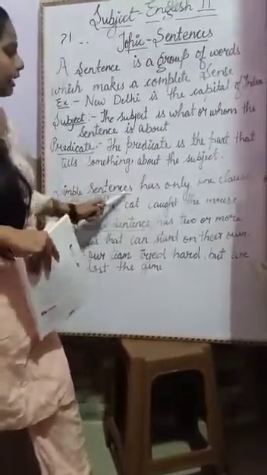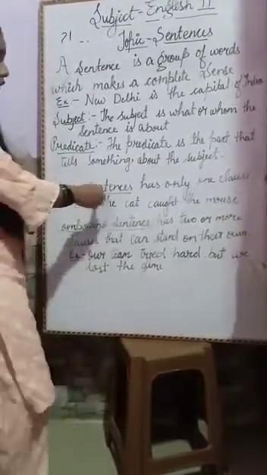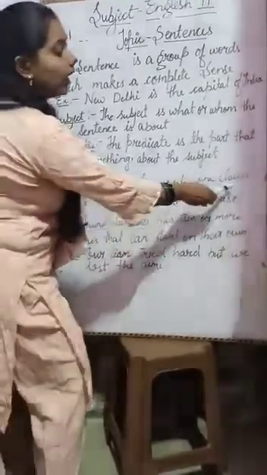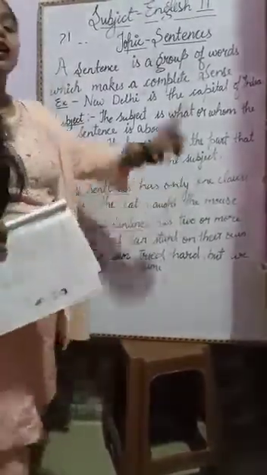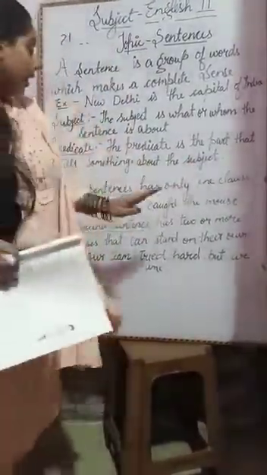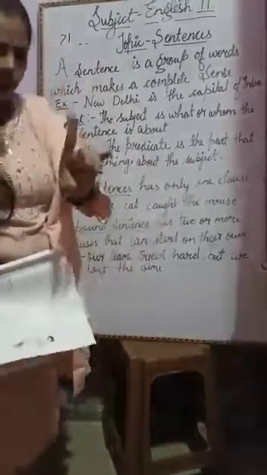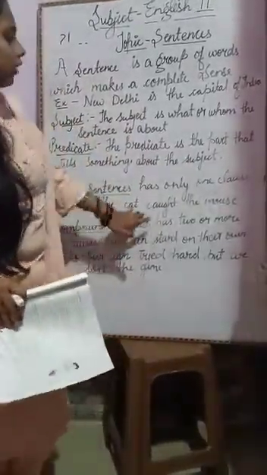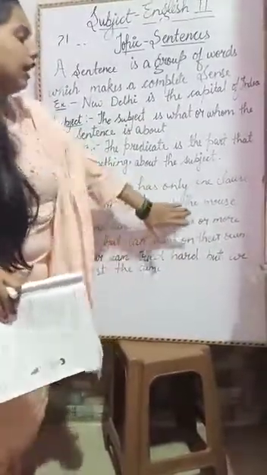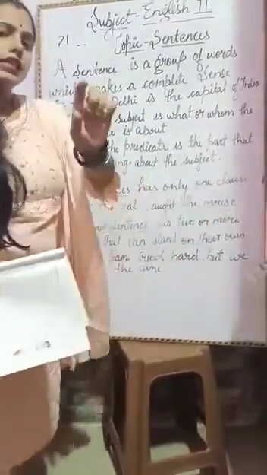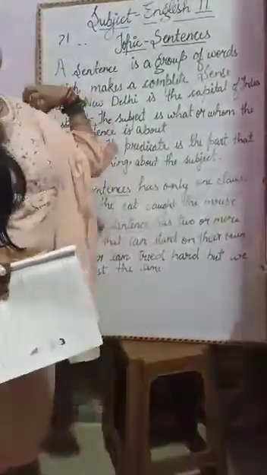A simple sentence has only one clause. For example, a cat caught the mouse. This is very simple, so it is a simple sentence.